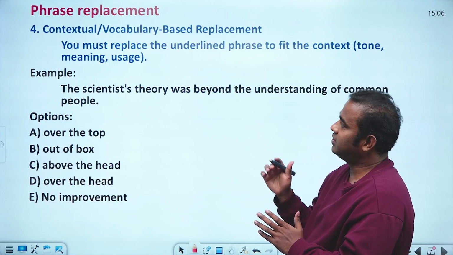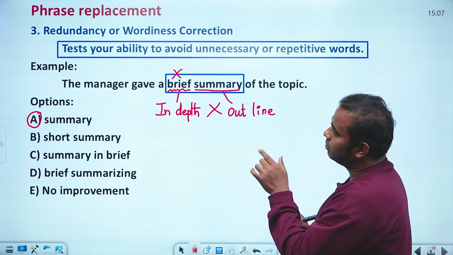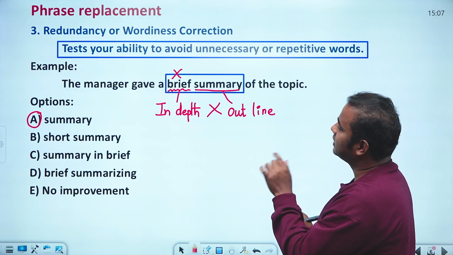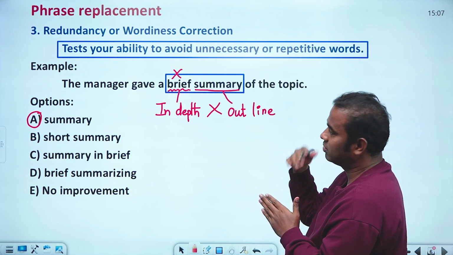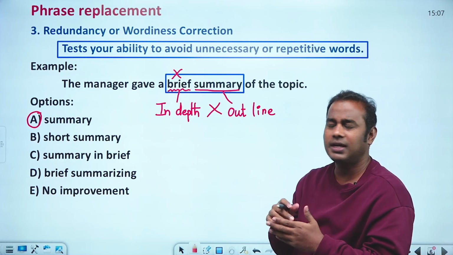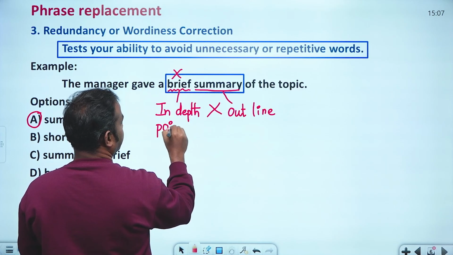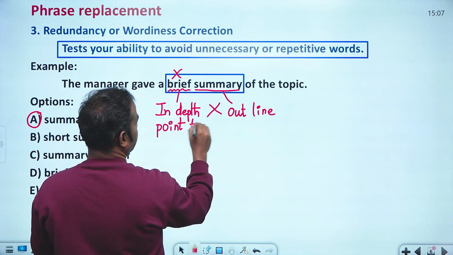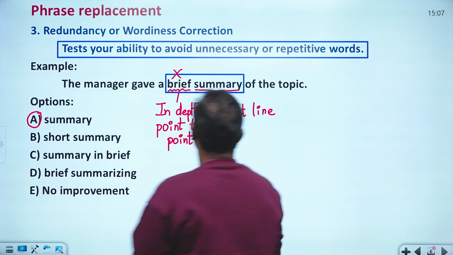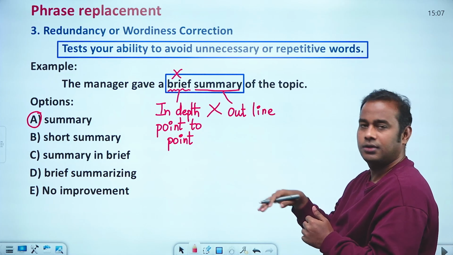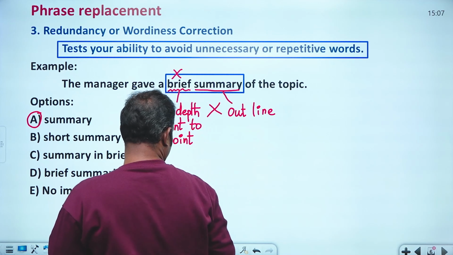In this problem, what they're doing is that brief and summary are coming two times. Brief is also something like in-depth, point to point. So we cannot say that these both are opposites.